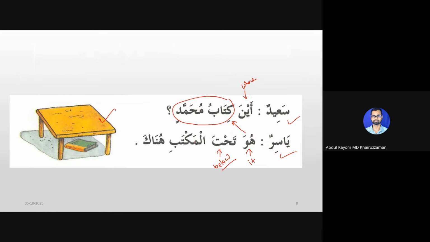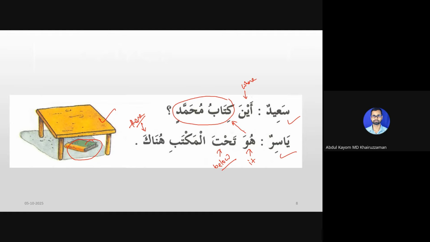So huwa tahta al-maktabi means it is below the table. This is the book. Huwa tahta al-maktabi. Hunaka means there. So if I say huwa tahta al-maktabi hunaka, it is below the table there.